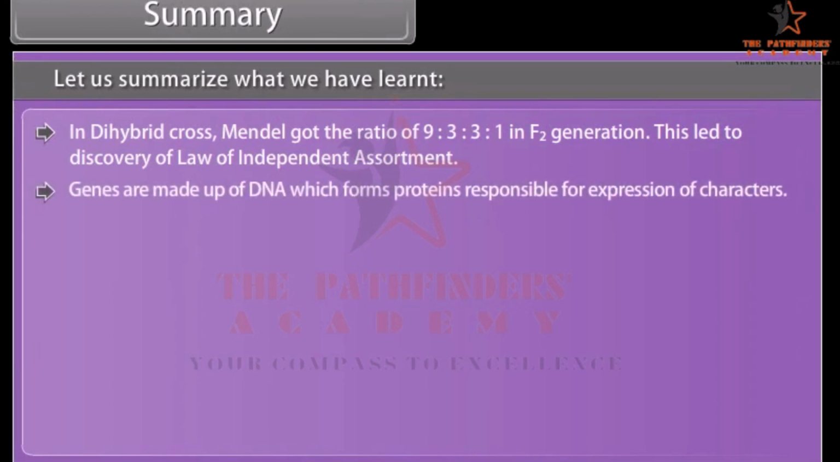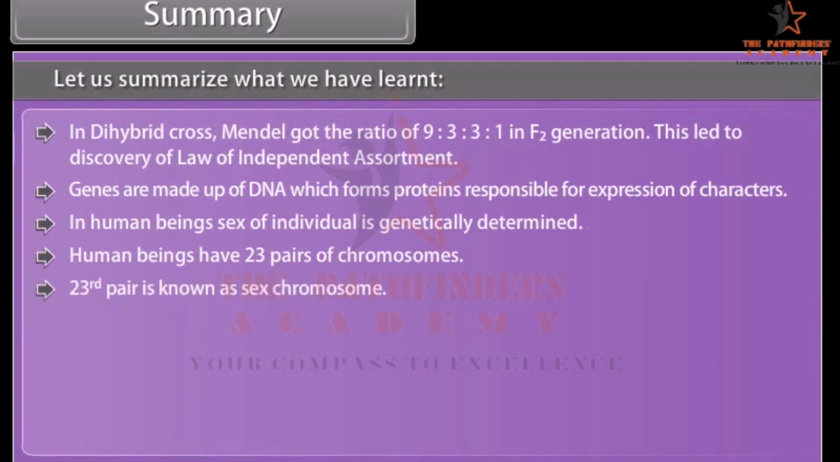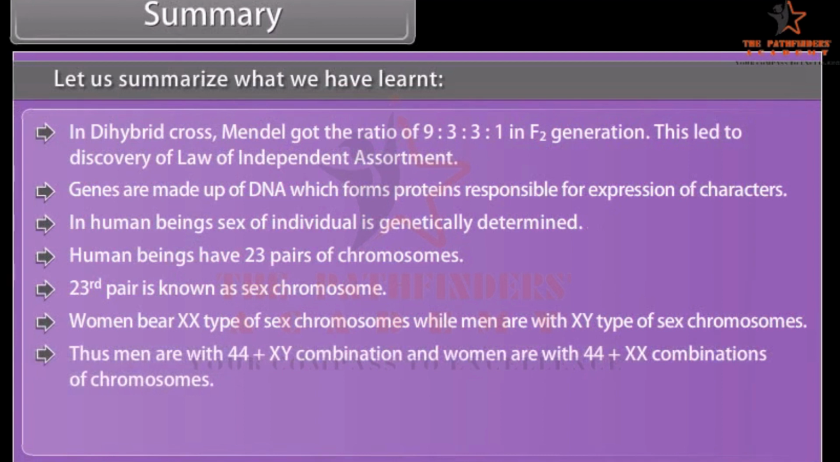Genes are made up of DNA, which forms proteins responsible for the expression of characters. In human beings, the sex of an individual is genetically determined. Human beings have 23 pairs of chromosomes. The 23rd pair is known as the sex chromosome. Women bear XX type of sex chromosomes, while men are with XY type of sex chromosomes. Thus, men are with a 44 plus XY combination, and women are with a 44 plus XX combination of chromosomes.